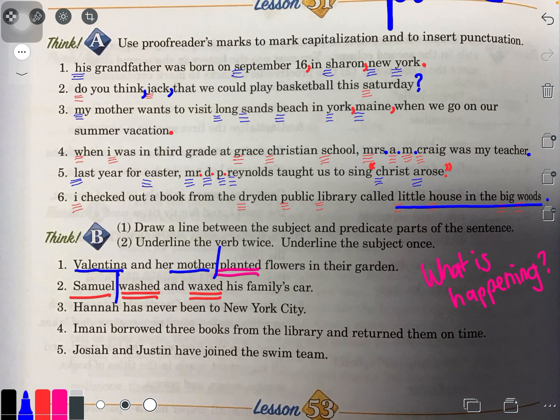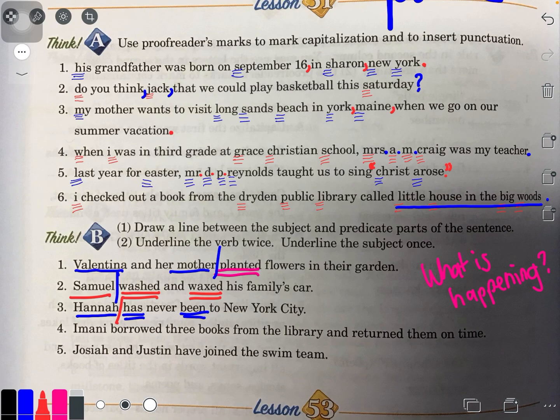Number three, Hannah has never been to New York City. Oh, I hope one day she does because it's really fun. What was happening? Well, this is a case of an oh no, my friend. The word never is an adverb because it describes the verb. Like, how often has this been happening? Never. So you don't have to underline never twice. It's not a verb. It's not a state of being verb. Who has never been to New York City? Hannah. So then I'll draw my line right here.